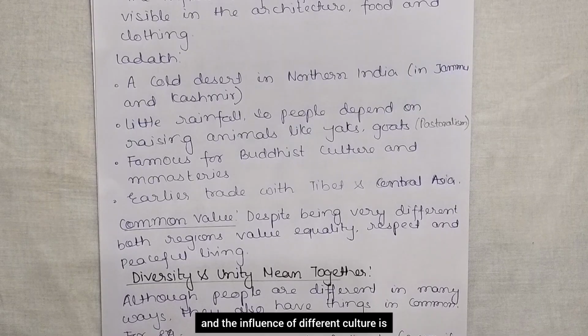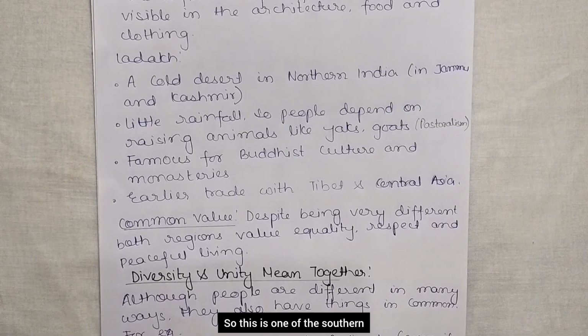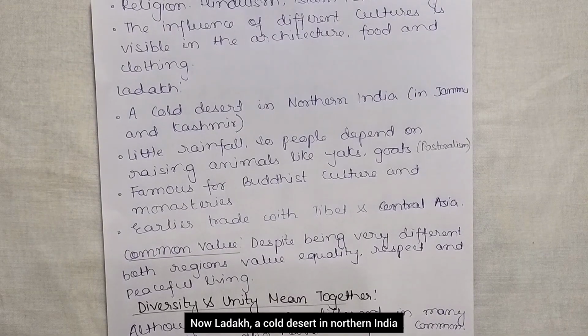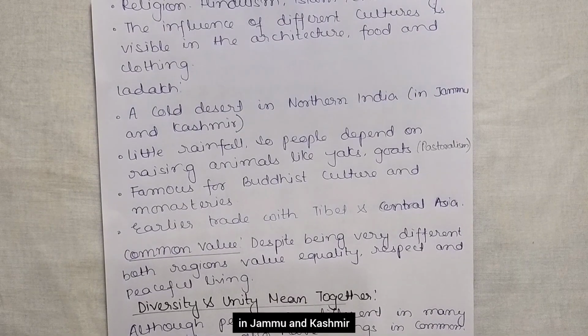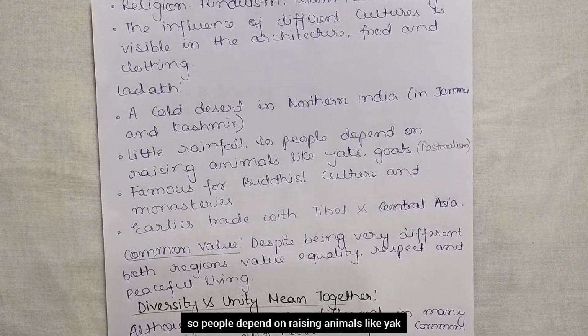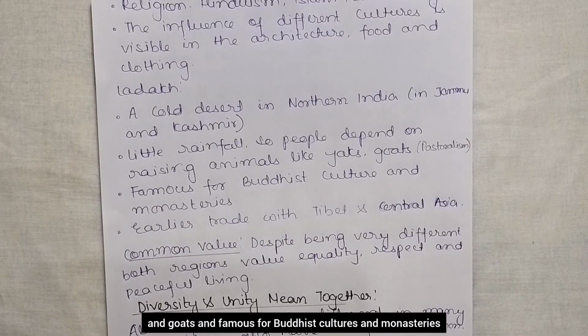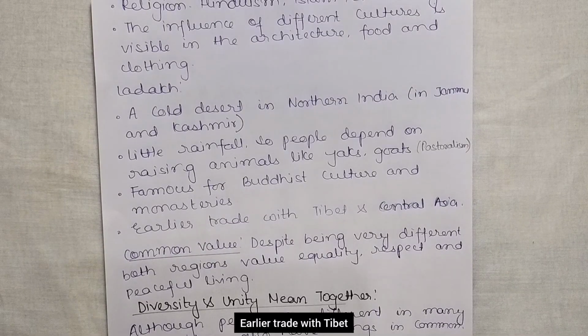And the influence of different cultures is visible in the architecture, food and clothing. So this is one of the southwestern states of India. Now Ladakh, a cold desert in northern India, in Jammu and Kashmir, that is also in India. Here there is little rainfall, so people depend on raising animals like yak and goats, and it is famous for Buddhist culture and monasteries. Earlier there was trade with Tibet and Central Asia.